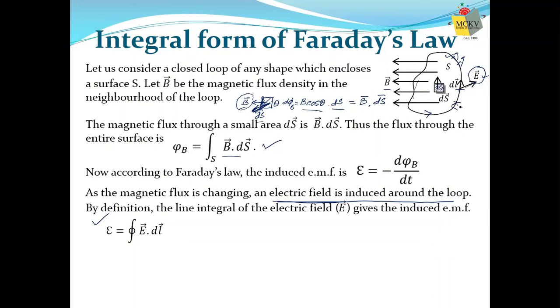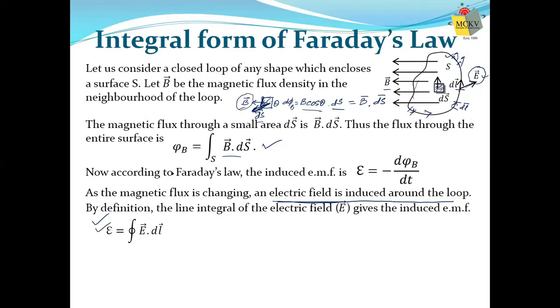The direction of dl depends on the direction of the loop. So this is dl here, whereas at this point, this will be the dl. The length is very, very small as considered. So if we can estimate E dot dl at each and every point of the loop, then the closed integral of E dot dl gives us the EMF. So EMF is related with electric field by this formula.